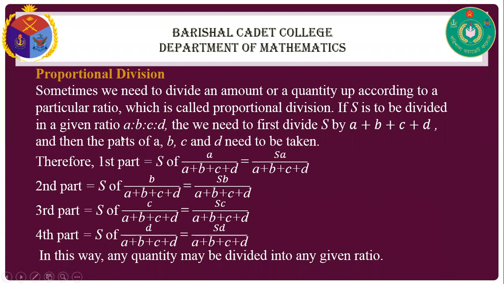So the A part divided by the total parts, that is the ratio, and we multiply it by the total that we have to divide, S. So that means S into A divided by A plus B plus C plus D. Do you understand? Yes, sir. Okay, thank you for questioning.